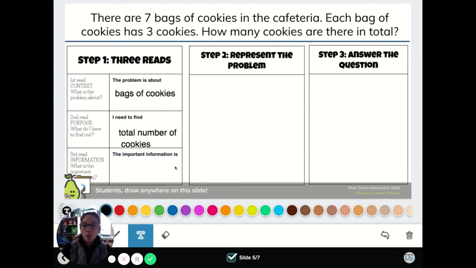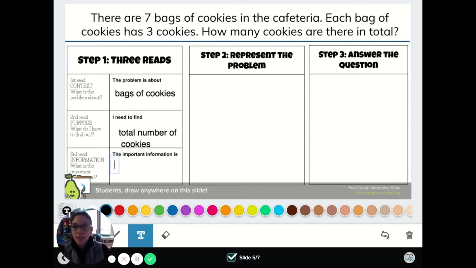Now I'm going to read it one more time. And this time I need to find the important information. This little pear guy is hiding that, but it does say what is the important information. So that's pretty much what are the numbers. I'm looking for the numbers. There are 7 bags of cookies in the cafeteria. Each bag of cookies has 3 cookies. How many cookies are there in total? So I'm going to use the text box again, and I'm going to put a cursor here so that I can type.